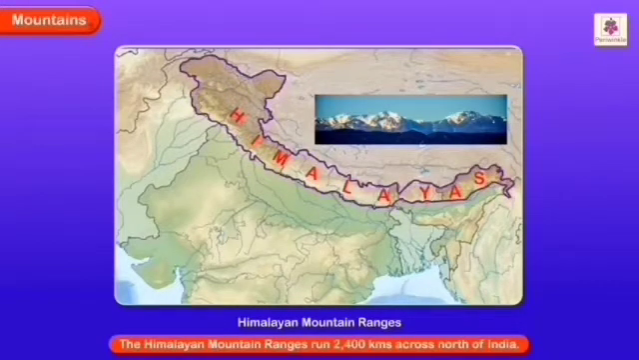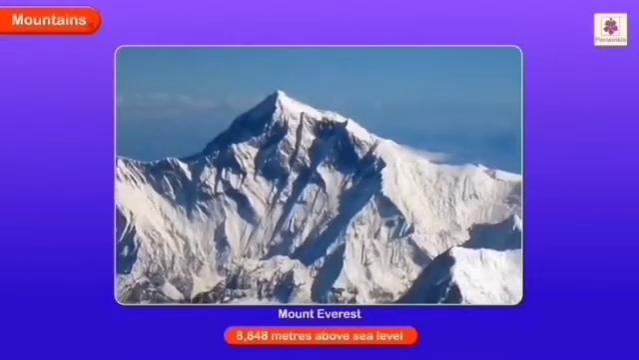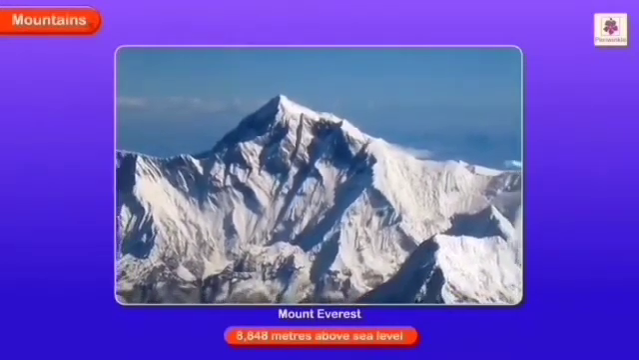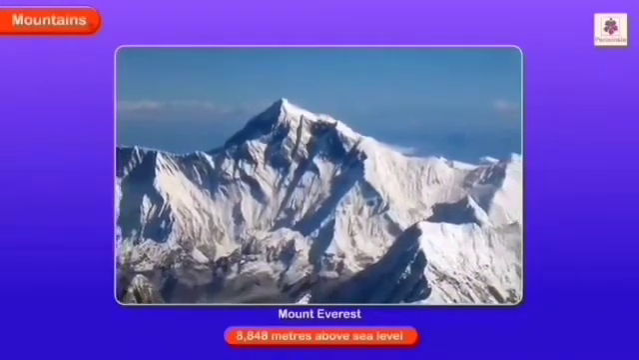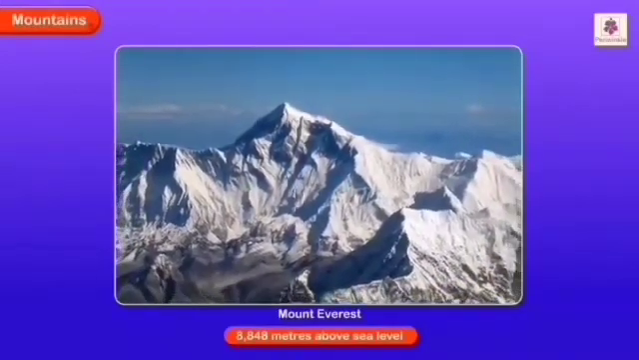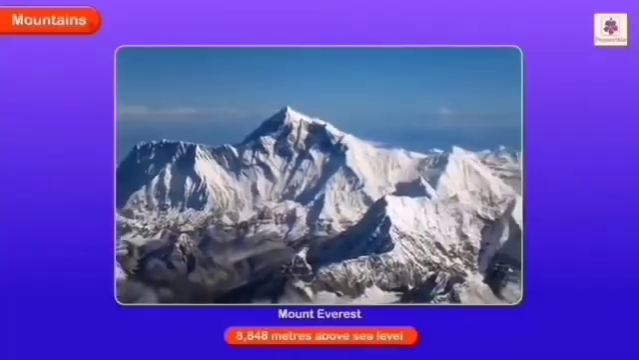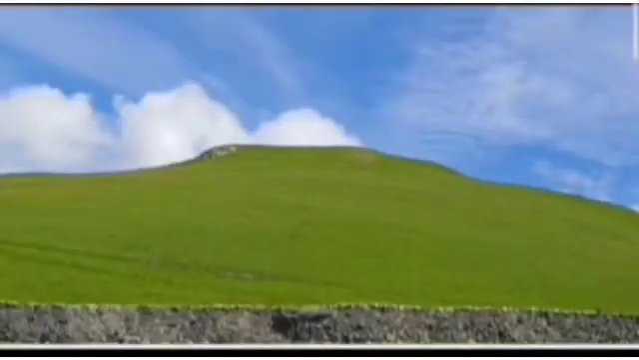Standing 8,848 meters above sea level, Mount Everest of the Himalayan mountain range is the tallest mountain in the entire world. A hill is also a piece of land that rises higher than everything surrounding it. It looks like a little bump on the land.